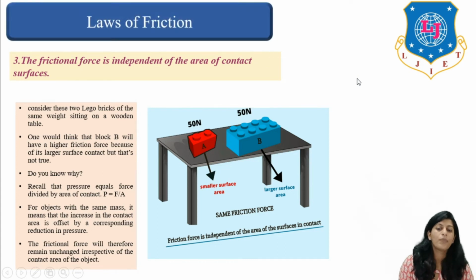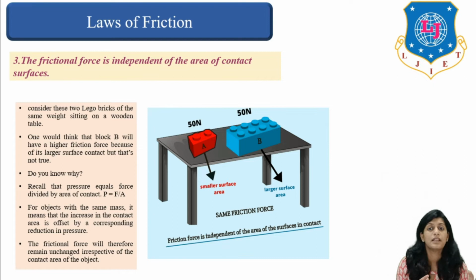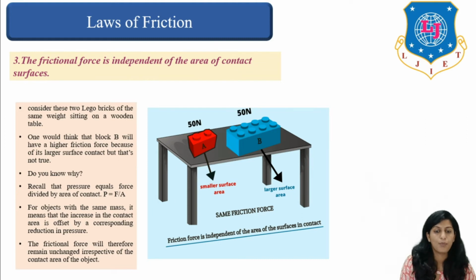Coming to the third law, the frictional force is independent of area of contact surface. That means whether the area of contact is smaller or larger, friction force will remain the same. Right? So consider these two Lego blocks or Lego bricks which are kept over the wooden table. If we see any such activity, we will have a perception that the larger block will suffer more friction compared to the smaller block. But this is completely wrong. Both of them will have the same friction.